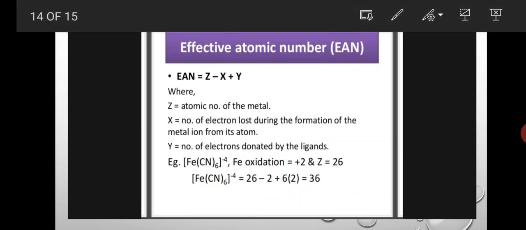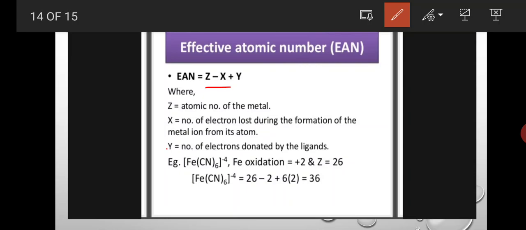And next is the effective atomic number, EAN. Here EAN equals Z minus X plus Y. Here Z indicates the atomic number of the metal, X is the number of electrons lost during the formation of the metal ion from its atom, and Y is the number of electrons donated by the ligands. This is the formula according to Sidgwick's theory. Effective atomic number means the total number of electrons present on the central metal atom.